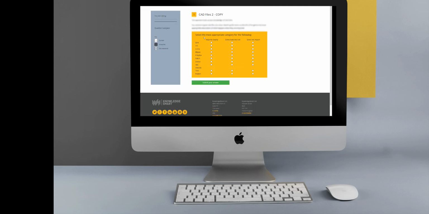Another question type which does crop up from time to time is the matrix question type, and this is where the user is asked to review a list of short words or phrases and then select a radio button that relates to the correct description. So this is also a question type which you might consider.